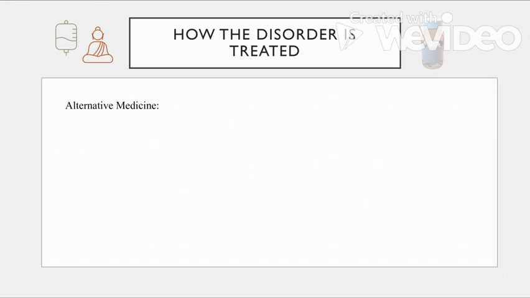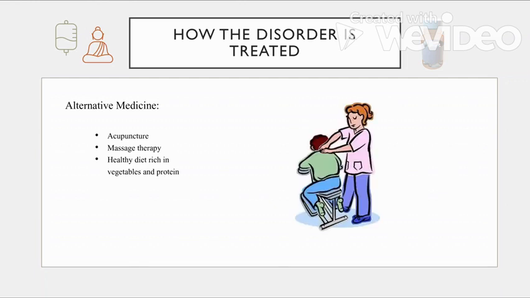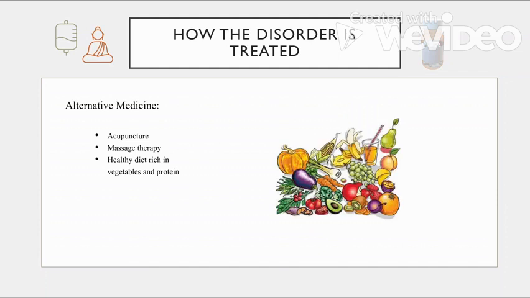For alternative medicine, acupuncture is used to relieve pain, as well as massage therapy and keeping the person comfortable with a healthy diet, including lots of vegetables and protein.